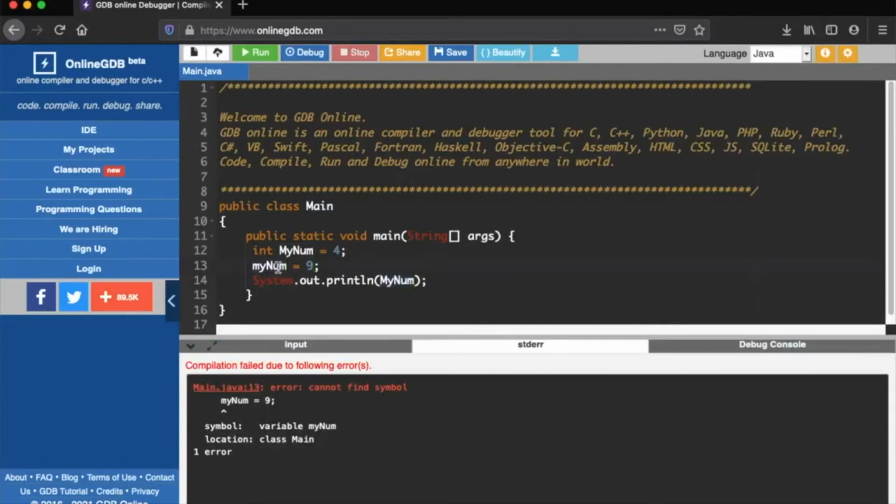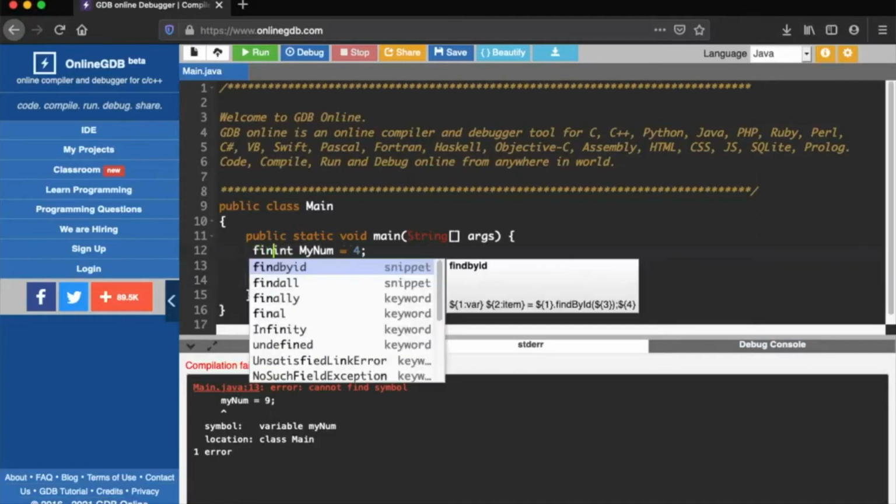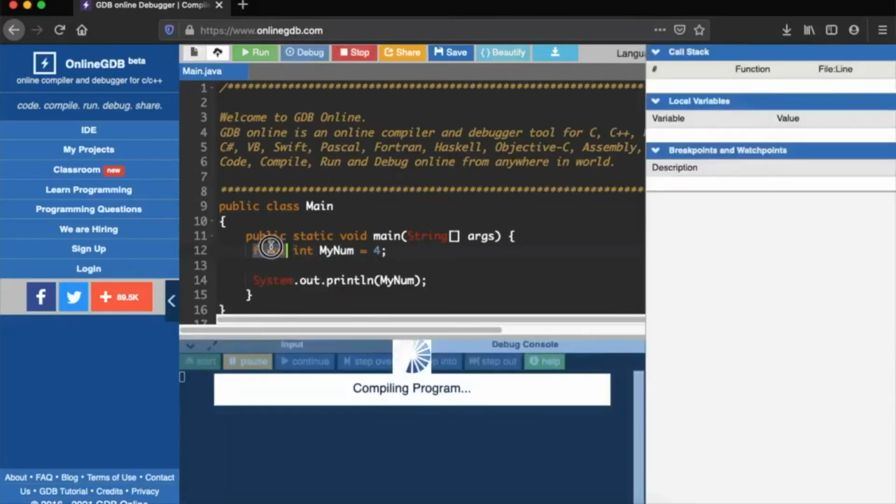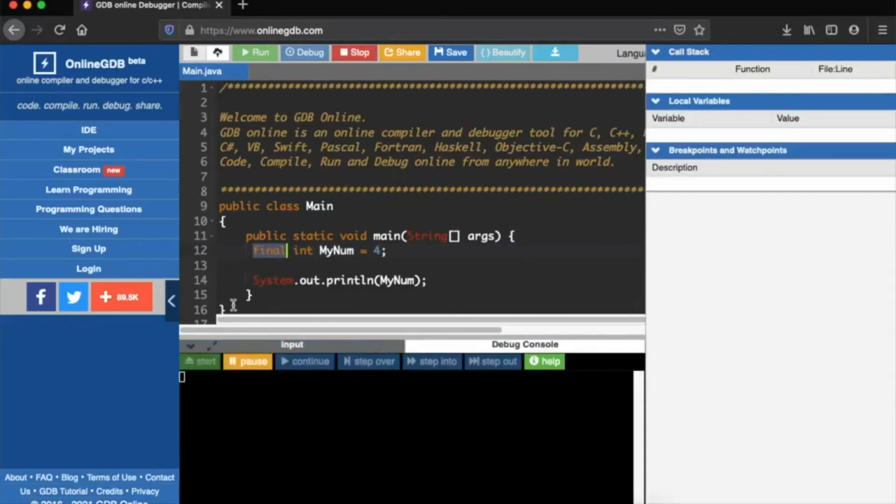It will display an error. I will declare it here as final int my num equals to 4. Declaring it as final will take the final value and print it out here. Let us start and see what would be the output.